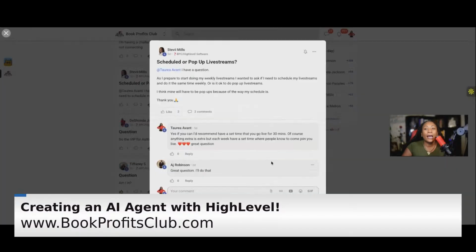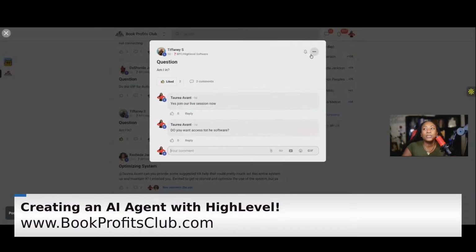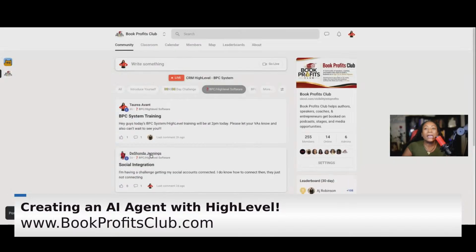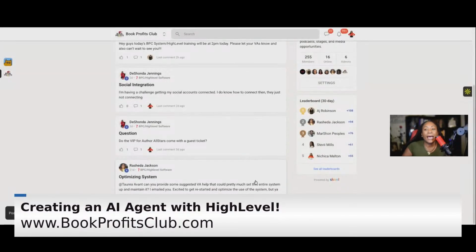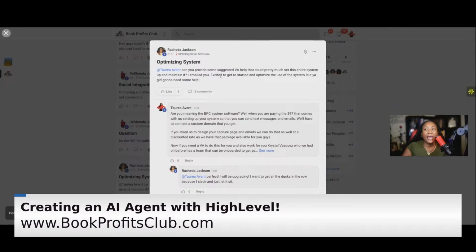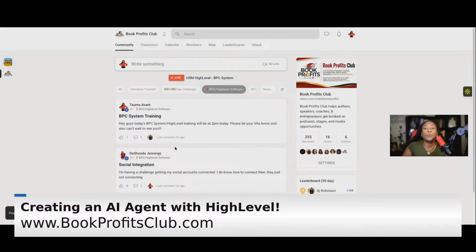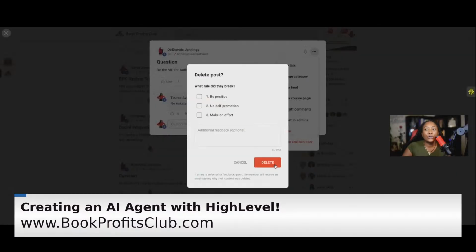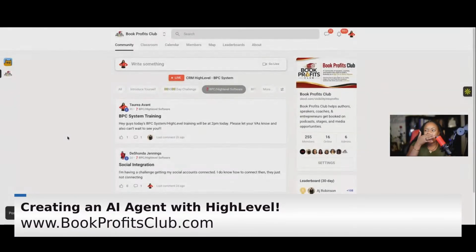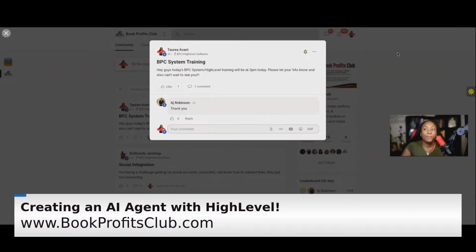So it's very important, guys, that you are only asking questions that pertain to the software under that category, because we want to make sure that when we go here, anything that has been asked in regard to the BPC system is resolved. If we know it's a resolved thing, we're going to remove it. So this is how we're going to be utilizing this. Does that make sense? We're going to delete anything that has been resolved. If it has not, then we know it's still here because it's still live. Got me? So that's one way.